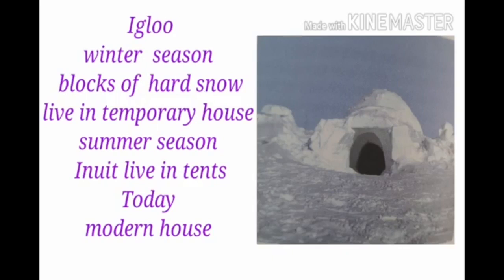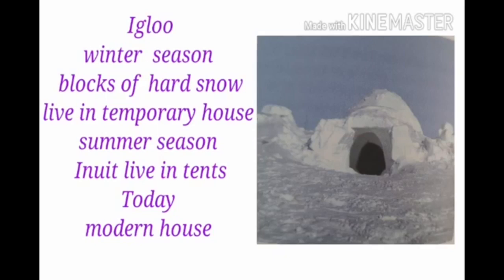These are temporary shelters made of blocks of ice cemented together with snow. Children, igloo means a house made up of blocks of ice.